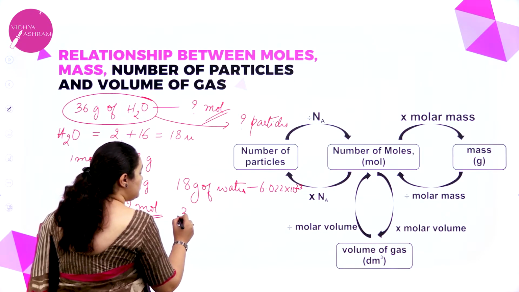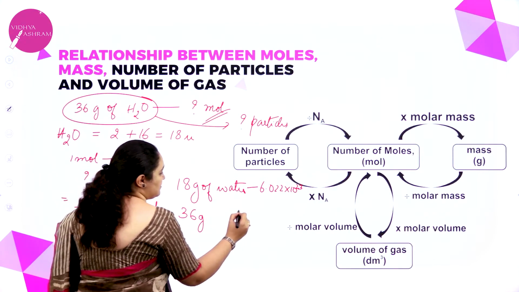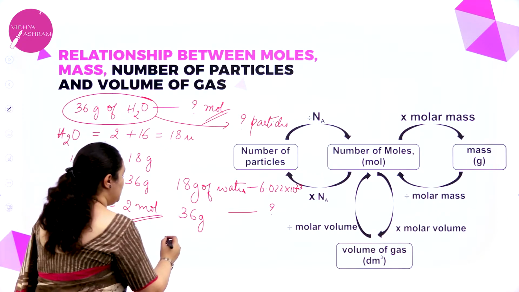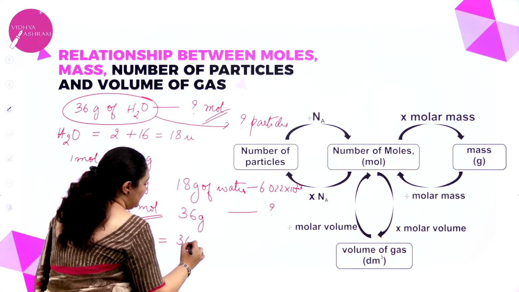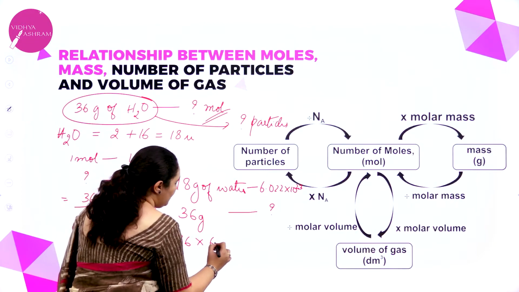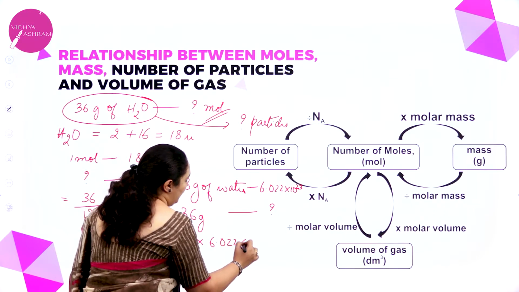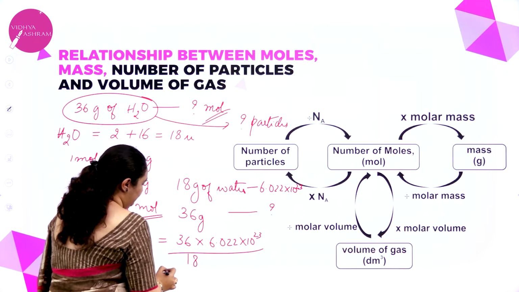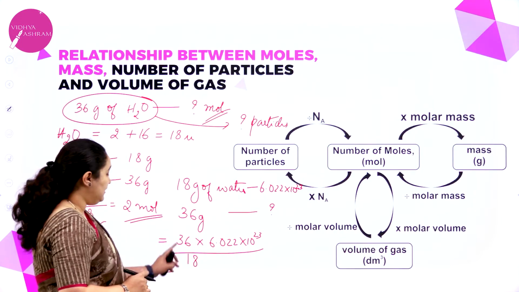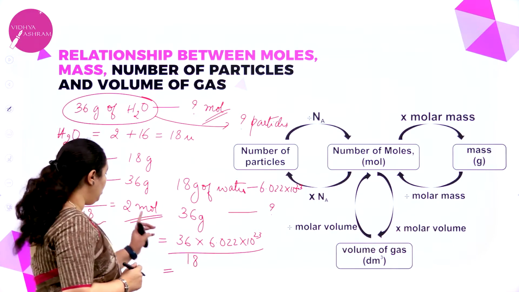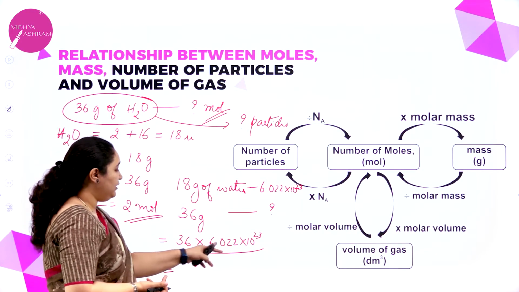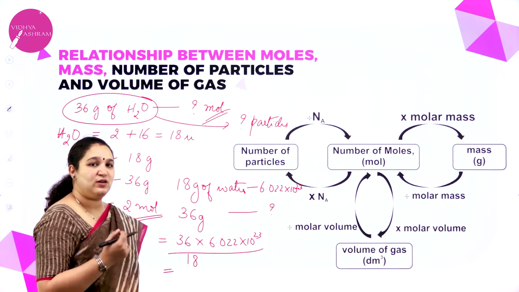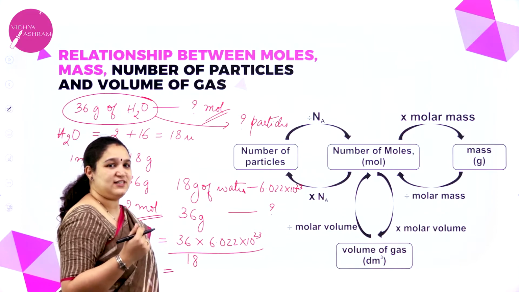So how many grams do I have? I have 36 grams. How many particles will it contain? It will be 36 into 6.022 × 10^23 divided by 18. Or, 36 by 18 is 2 moles. 2 moles of water, I already know. Into the Avogadro number, I am going to get the number of molecules of water in 36 grams.